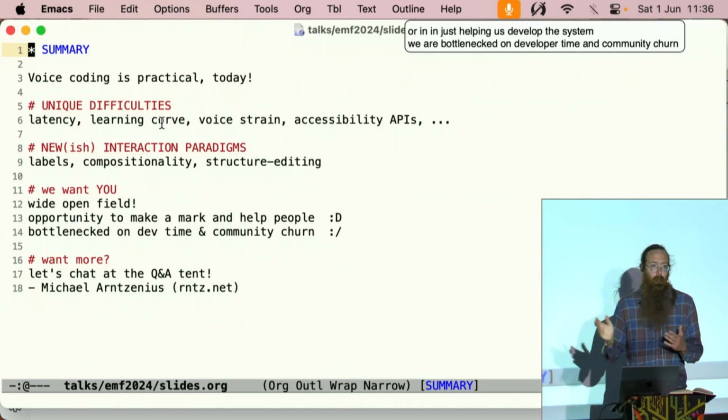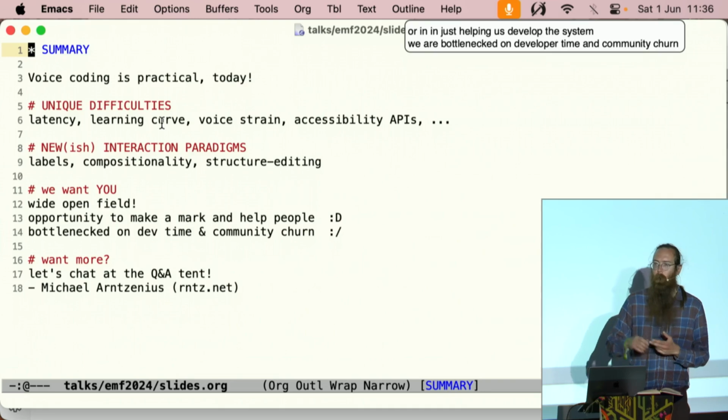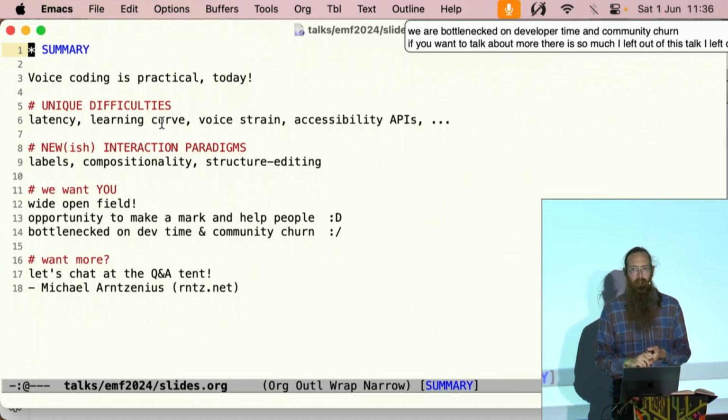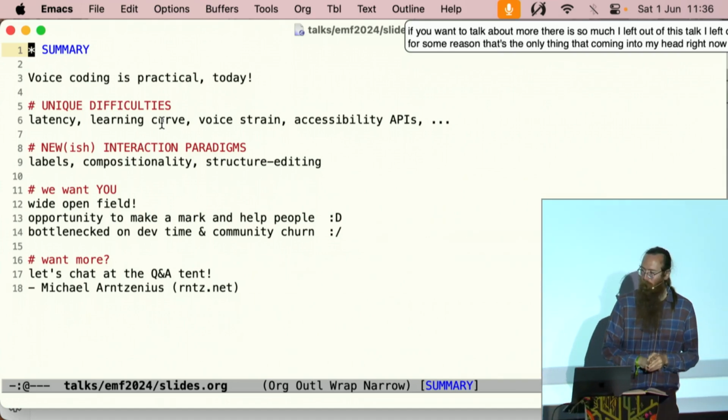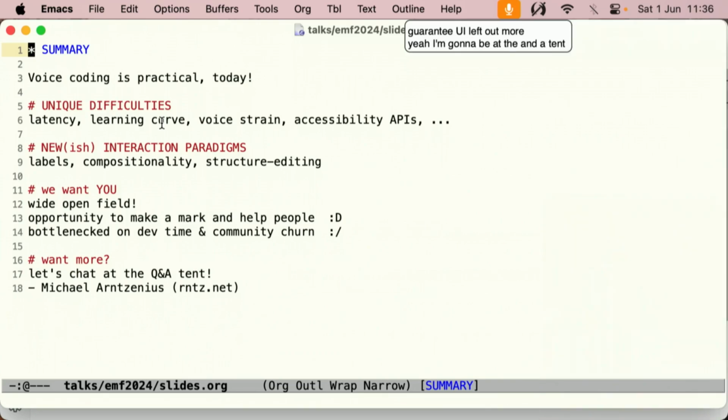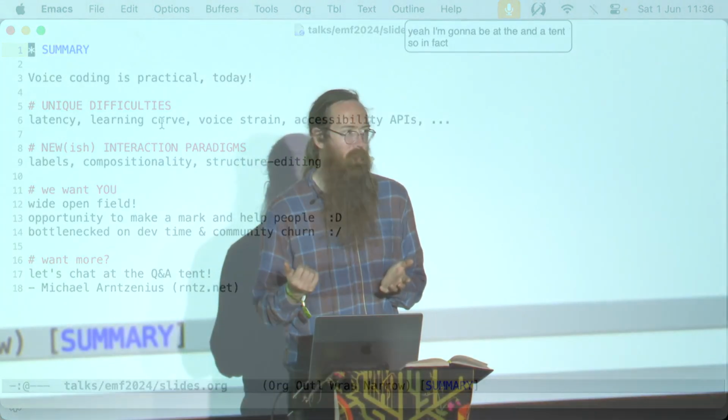If you want to talk about more, there is so much I left out of this talk. I left out stuff about how this is implemented. For some reason, that's the only thing that's coming into my head right now. I guarantee you I left out more. Yeah, I'm going to be at the Q&A tent. So, in fact, we have like 4 minutes. Should we do? No? All right, Q&A tent.